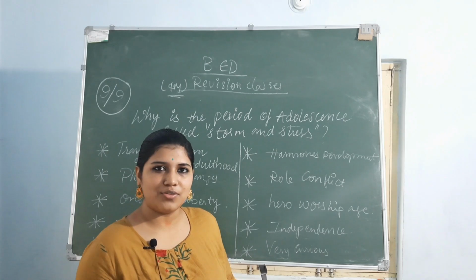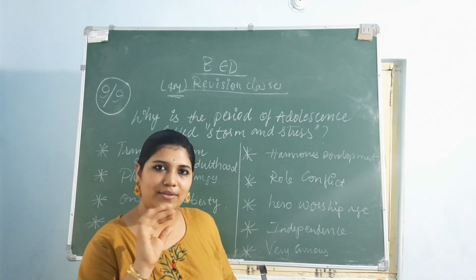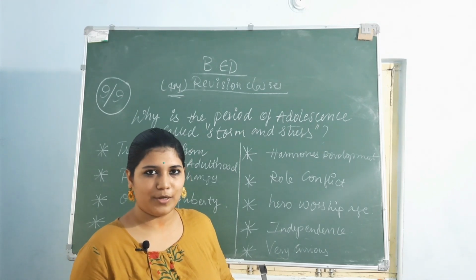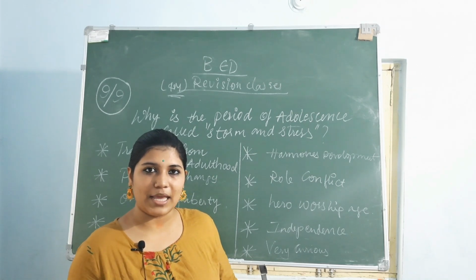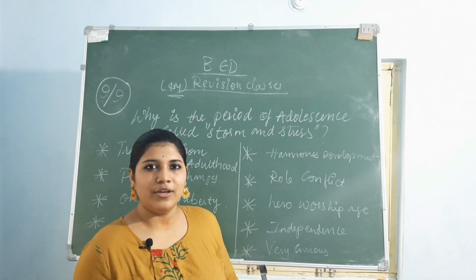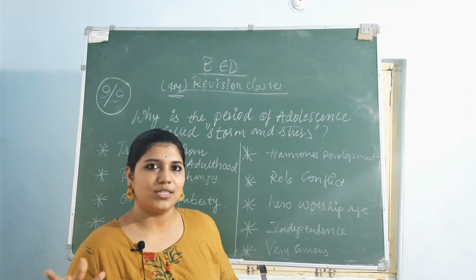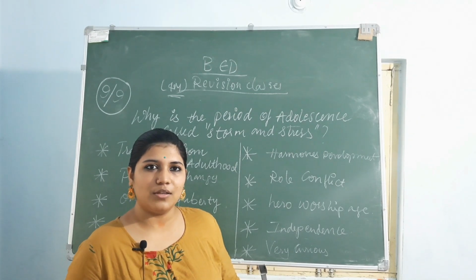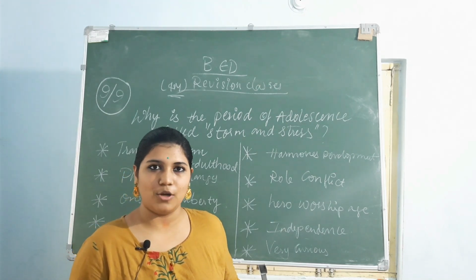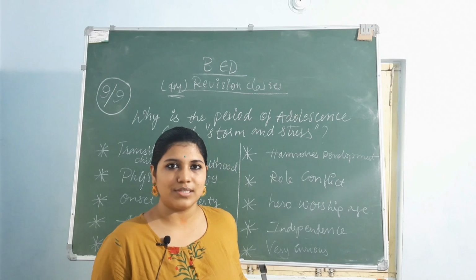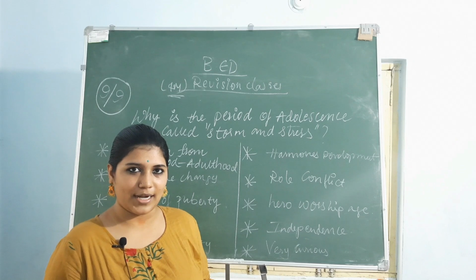And then independence. They just don't like to adjust with family issues and all. They just want to be independent, and they won't care about the family issues or about the family, whatever it is. I want to have my independent life, I just want to enjoy myself, etc. These are the thoughts they have, and they are very curious to know about such things, which parents often will not allow them to know, like related to sex issues and opposite sex attractions, infatuations, love. This kind of thing they will be much interested in at this age, which is not at all correct for them.